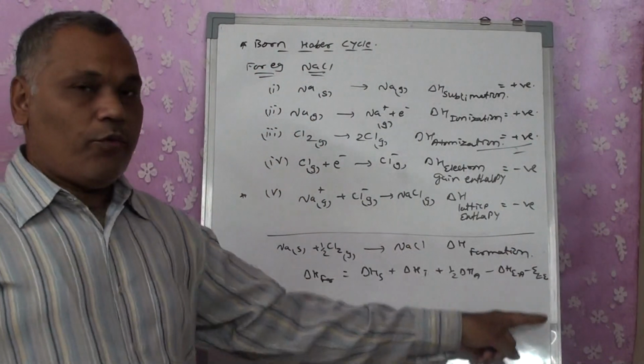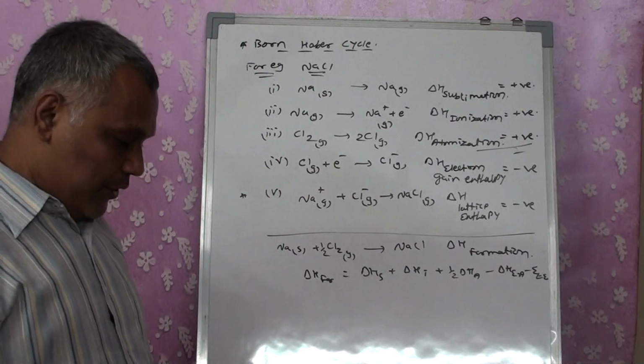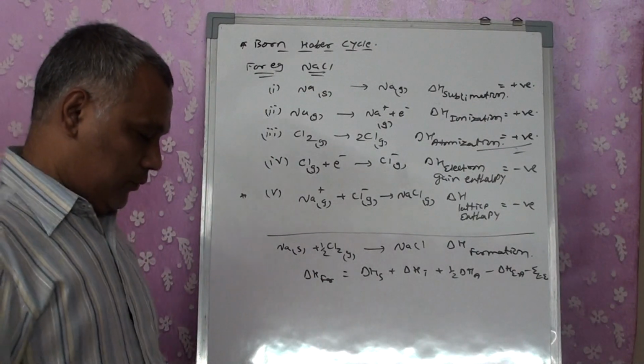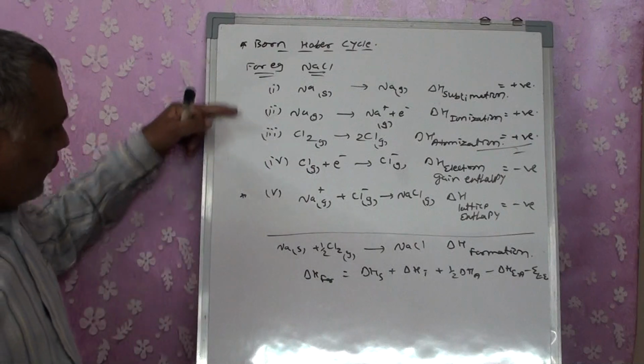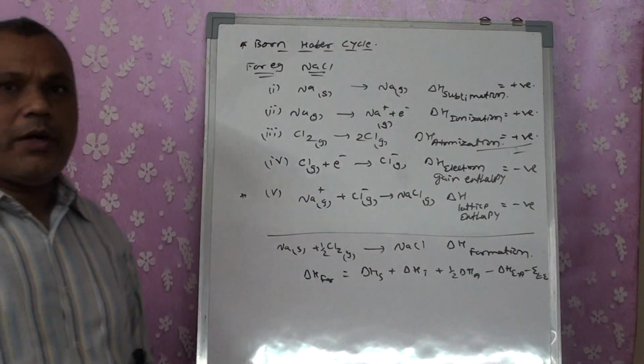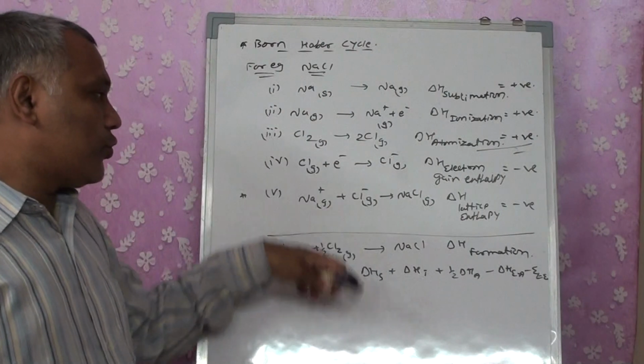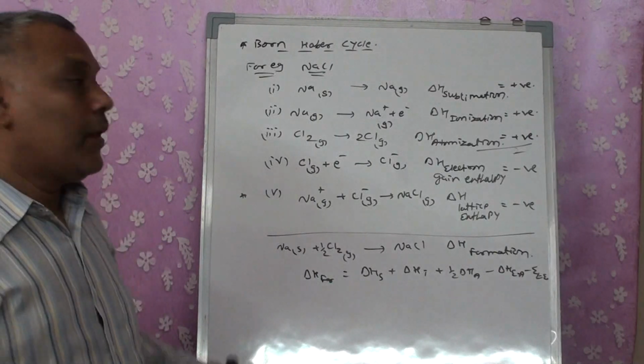So this type of formula will be used for calculating the sums, and whenever we are required to calculate the sums, we will have to show all the 5 steps, right?